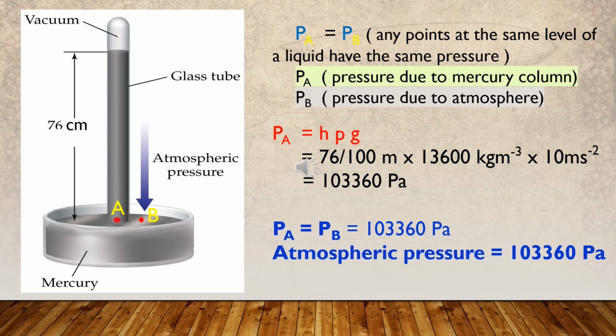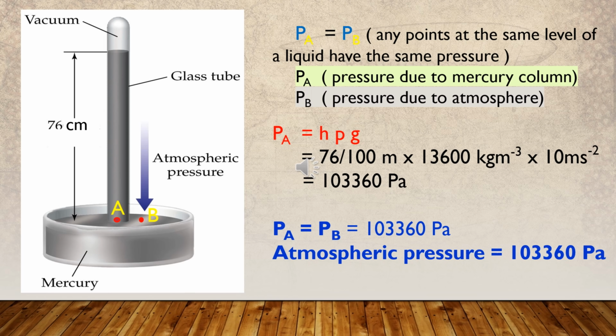The height of the mercury column is 76 centimeters, but you have to convert it into meters by dividing by 100, and multiply it by the density of mercury, 13,600 kilograms per cubic meter, and the gravitational acceleration, 10 meters per square second. Then you can obtain the value for the pressure exerted at point A due to the mercury column.